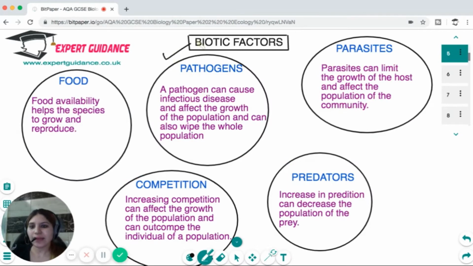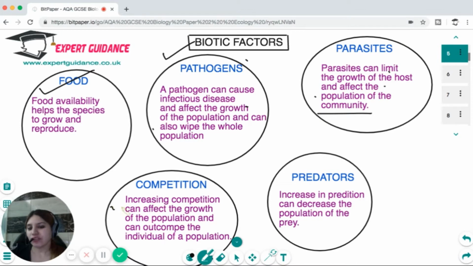Next are the biotic factors. Biotic factors include food. Food availability helps the species to grow and reproduce. Food includes animal sources of food. Pathogens can cause infectious diseases and can affect the growth of the population. They can wipe out the whole population. Parasites can also limit growth by taking nutrients from the host, and they can affect the population of the community.